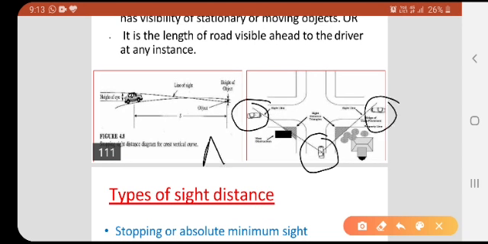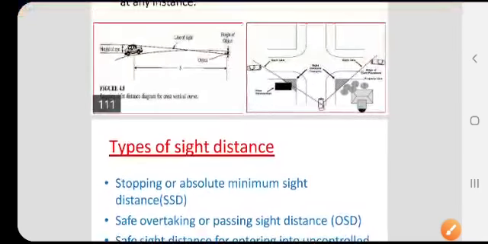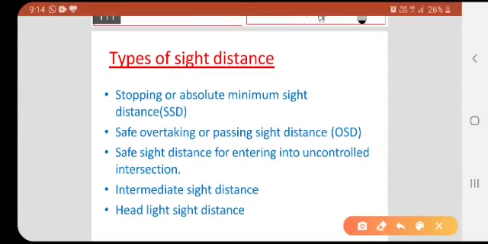You can call these points A, B, C. In this figure, driver A can see C directly, but he cannot see car B. But driver B can see both A and C. Obviously, driver C can see car A directly, but cannot see car B. In such a way that when car A, car B, and car C are all meeting at the same point, the collision or accident should not happen. Like that, we should design. That distance is known as a sight distance.